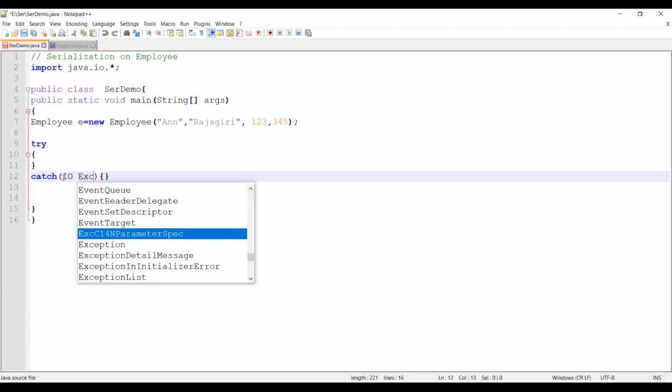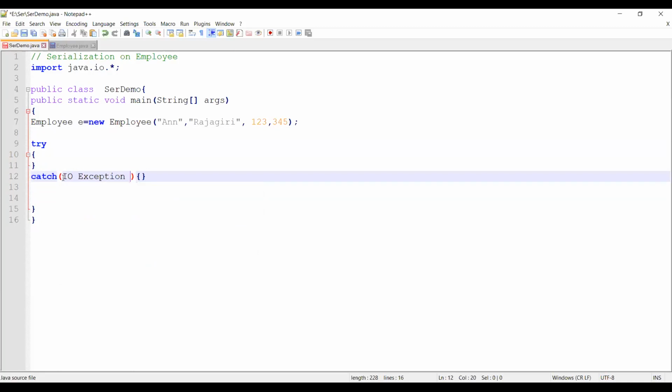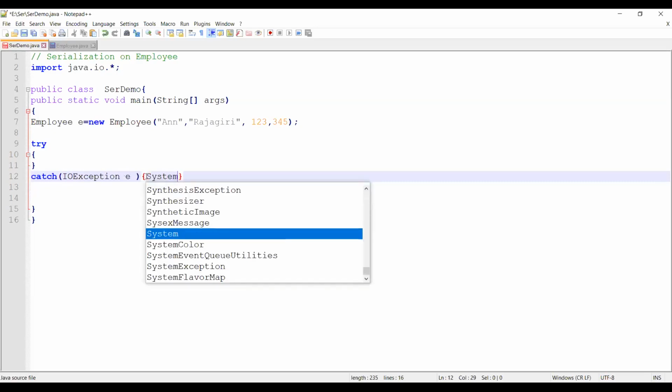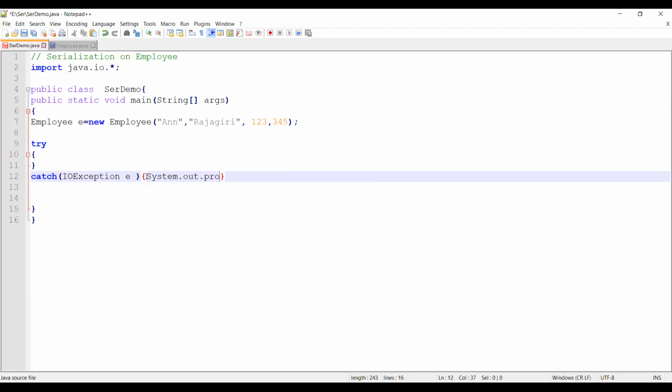I'll just finish off my exception business over here. Let's have IO exception E, system.out.println E. Okay, so that's it.